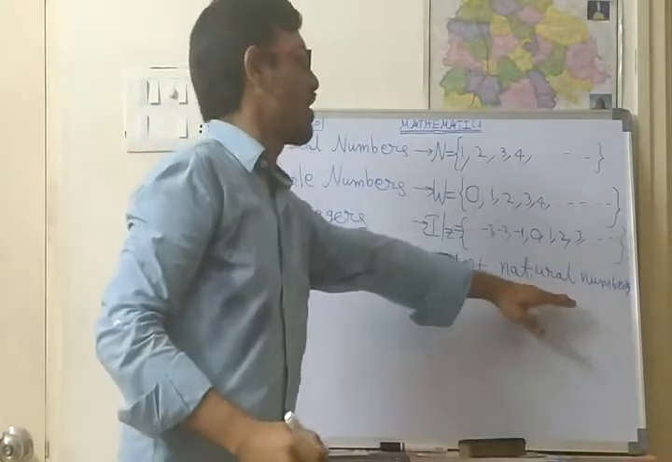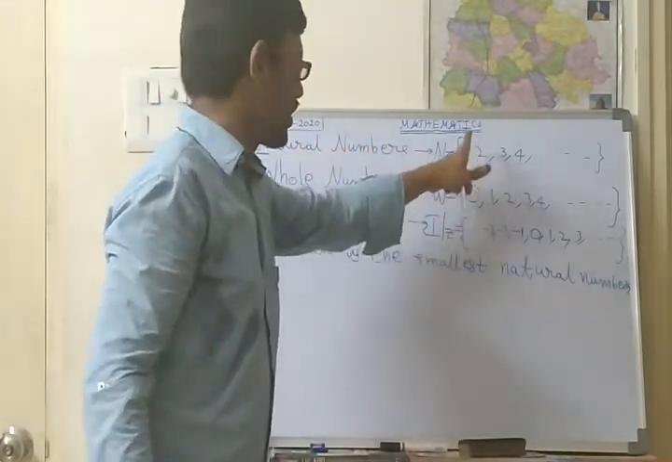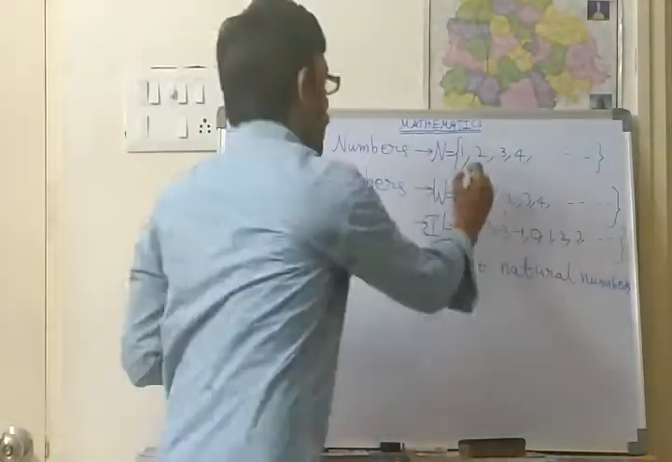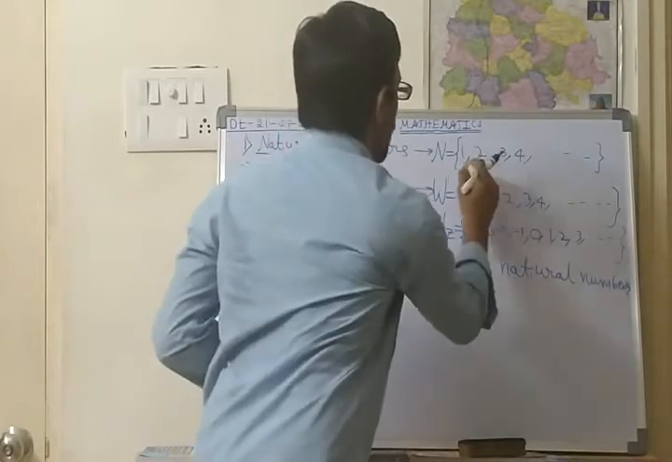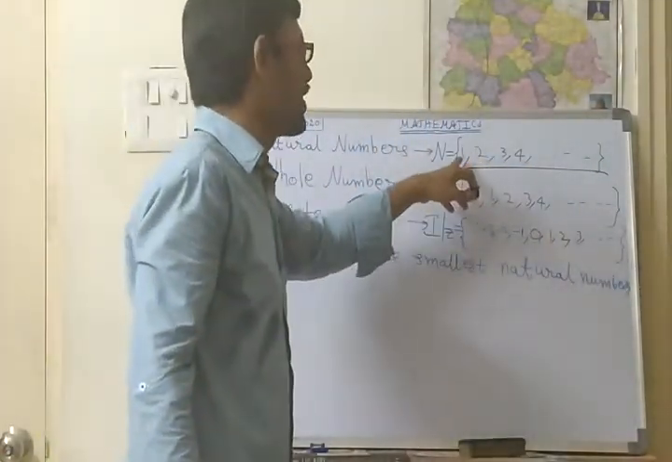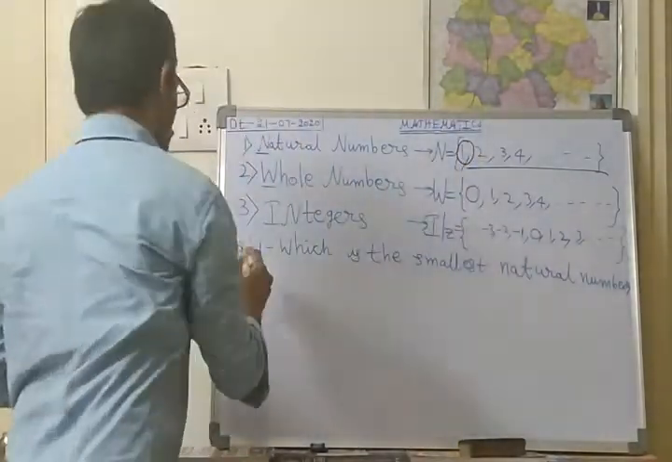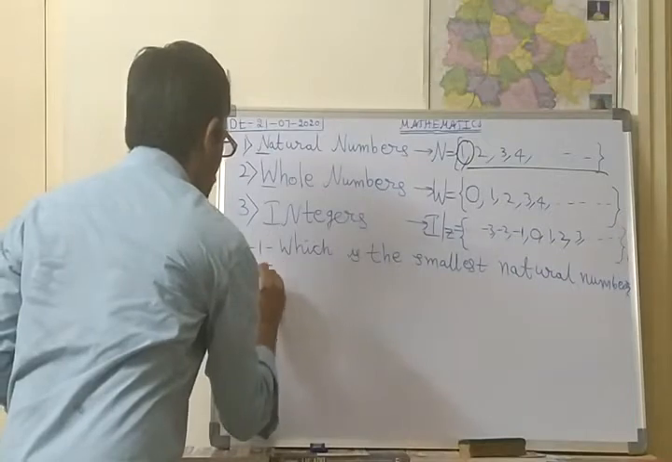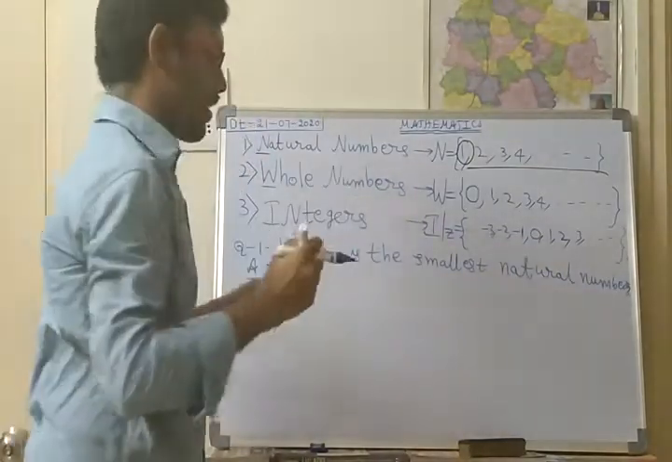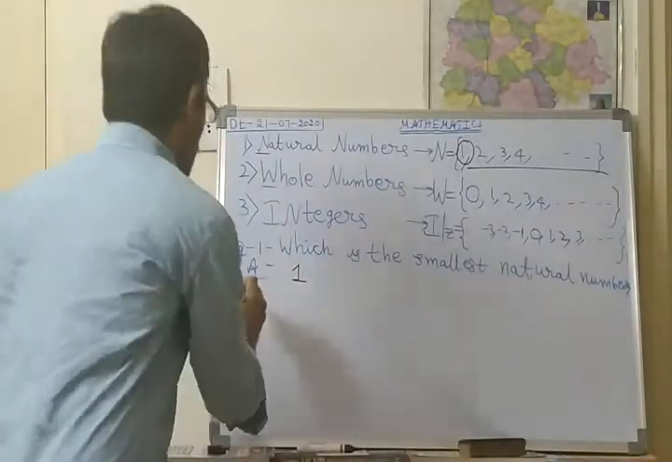Smallest natural number means, first of all we shall see the natural numbers. What are natural numbers? 1, 2, 3, 4 and so on. Out of these numbers, which is the smallest natural number, the least number? The least number is considered as 1. So what is the answer? 1 is the least natural number, the smallest natural number. So this is the first one.